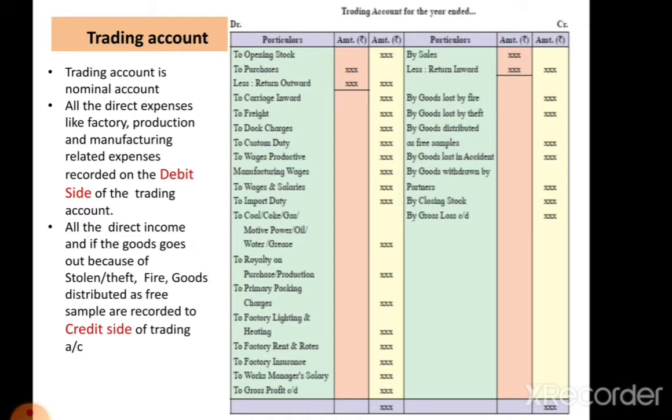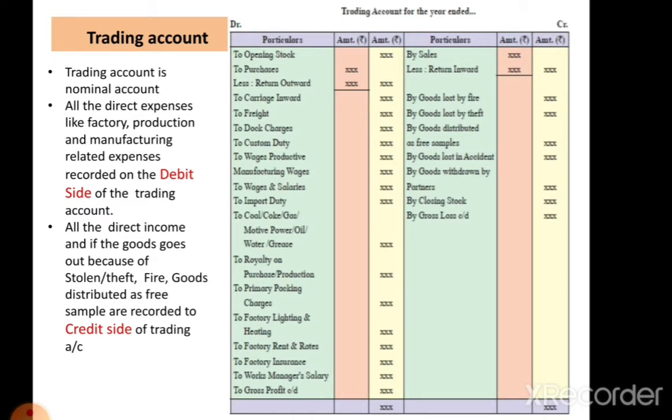Next one is primary packing charges, then factory lighting and heating, then factory insurance, workers manager salary, then last one, gross profit, which is also recorded on the trading account debit side.